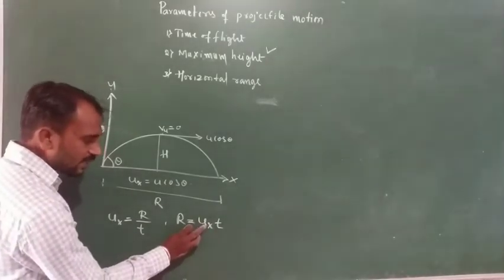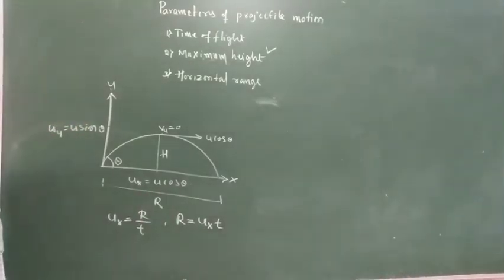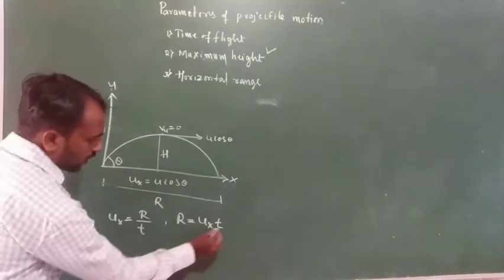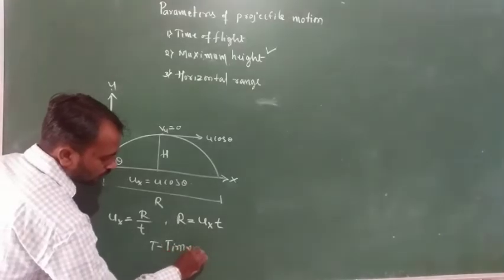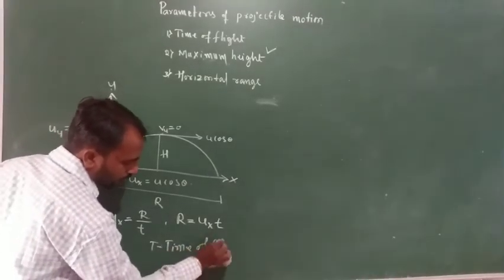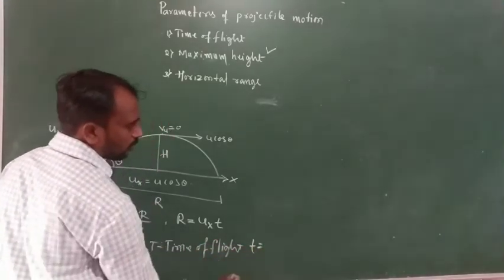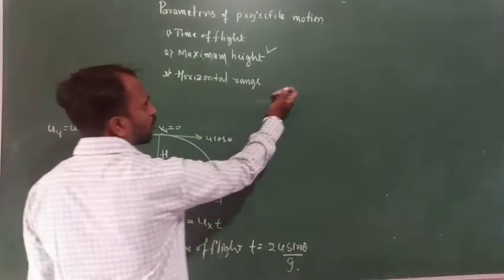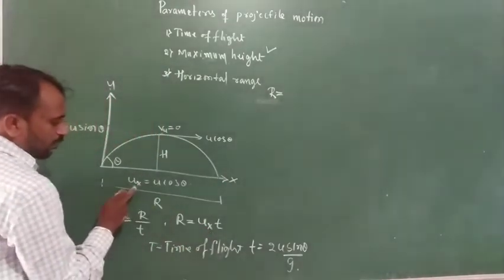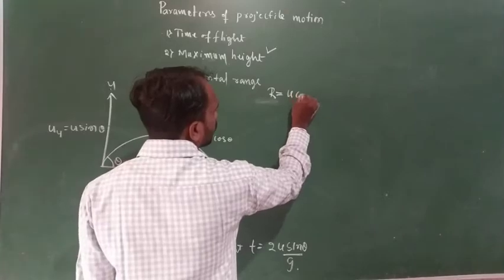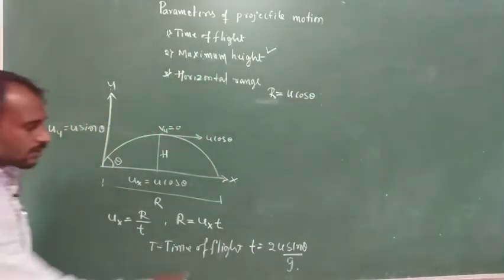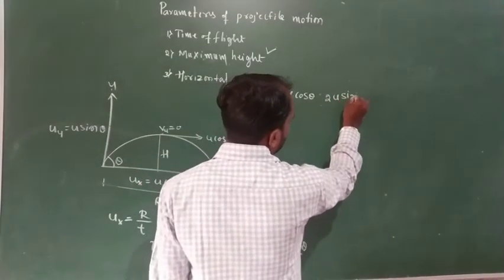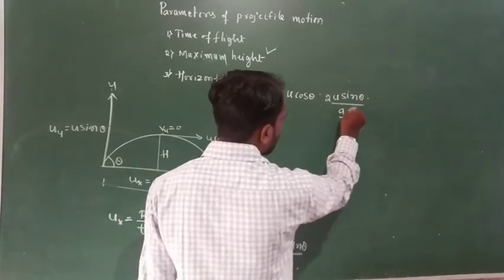Here the velocity along the x-axis is u cos theta, and we already know the time of flight. The time of flight t is equal to 2u sin theta divided by g. So the range of the projectile r is equal to ux, the velocity along the x-axis, which is u cos theta, into the time t, which is 2u sin theta divided by g.